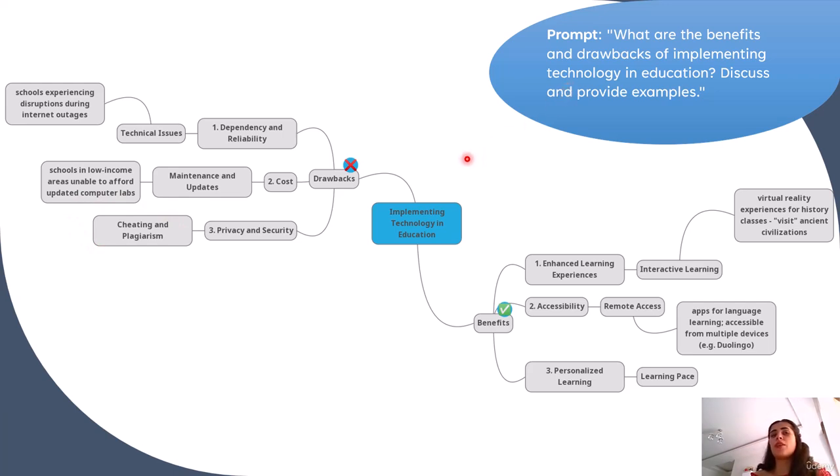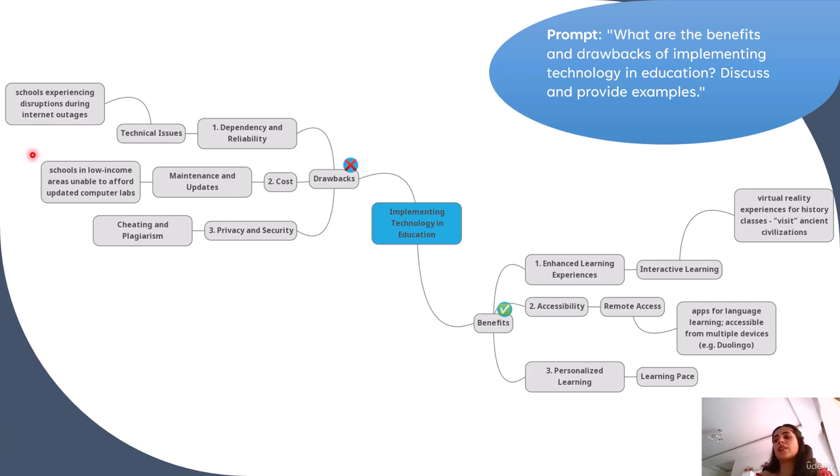After brainstorming your benefits and drawbacks, you may think of some really important and relevant examples. For the interactive learning example, we have virtual reality experiences for history classes, allowing students to visit ancient civilizations. For the accessibility example, we have apps like Duolingo for language learning that are accessible from multiple devices. For the dependency example, we have schools experiencing disruptions during internet outages. For the cost, we have schools in low income areas unable to afford updated computer labs.